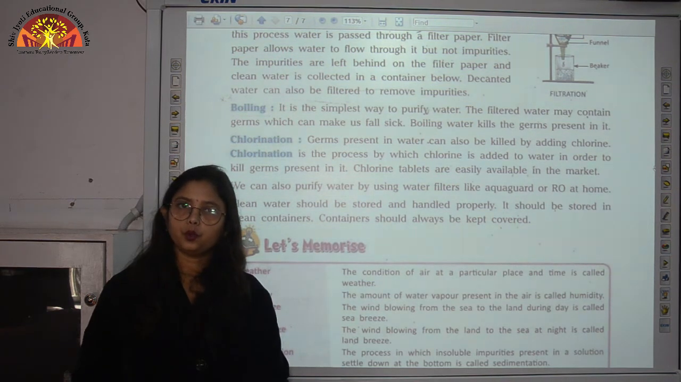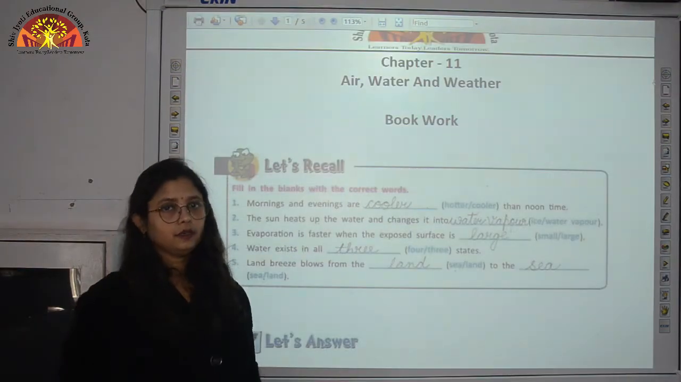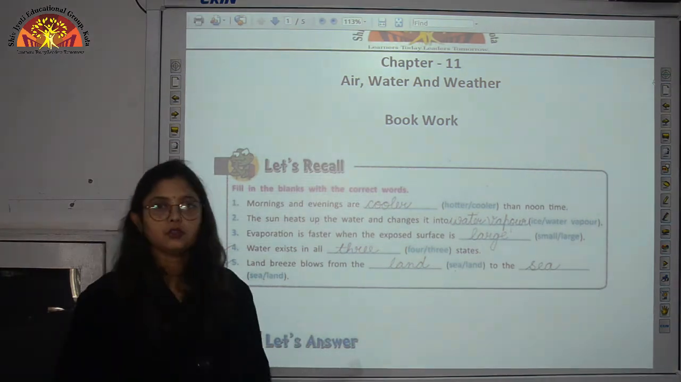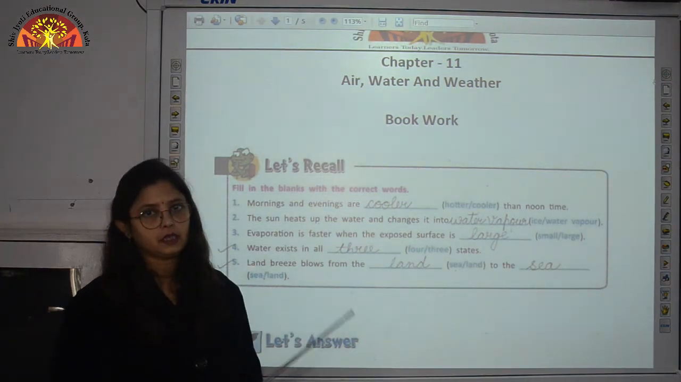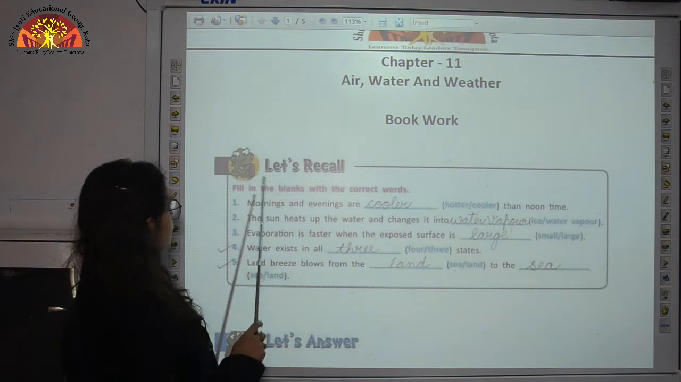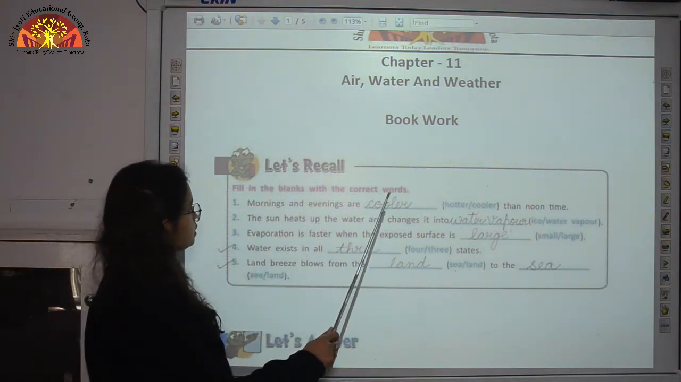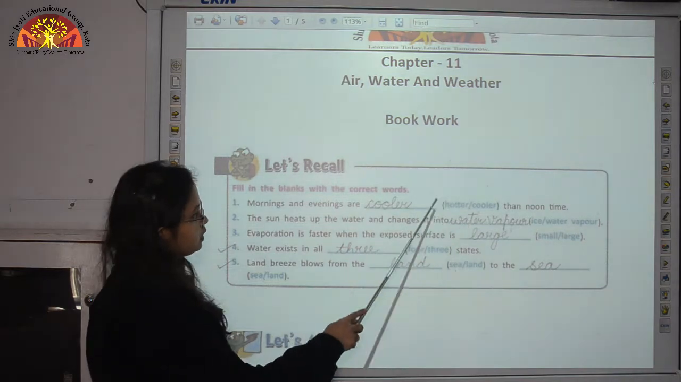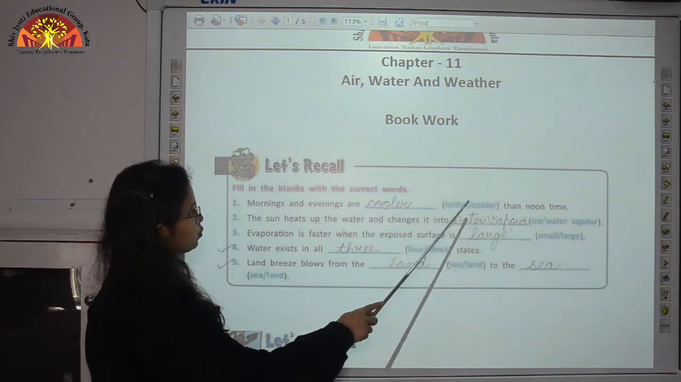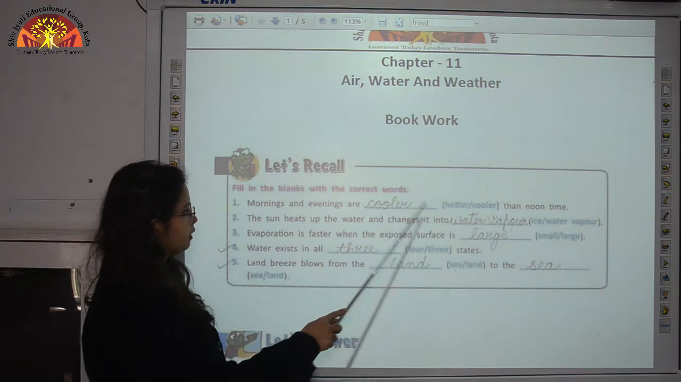Now let's move to bookwork and copy work. So children, now let us come to the bookwork. Open page number 99 of your book. Let us start with the exercise. Let's recall. Fill in the blanks with the correct words. Now here two words are given in the brackets for your help. You can choose one among them and fill in the blank given.